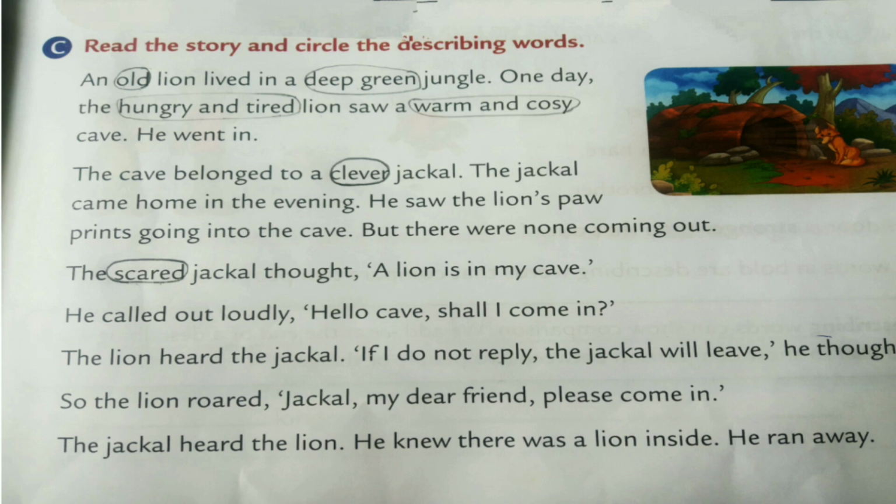Understood, children? The describing words which we found in this story are: in the first line we saw old, deep green, and next hungry and tired, warm and cozy, and in the next paragraph we saw clever, and then the scared jackal. So scared. Understood, children, what are describing words? And have you understood how to use the describing words?